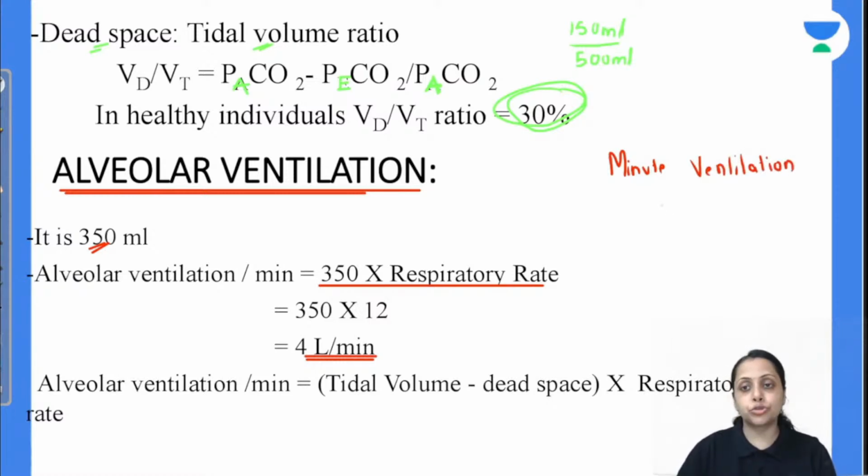Everybody, minute ventilation is our tidal volume into respiratory rate. So it is 6 liter per minute. Whereas if we talk about alveolar ventilation, it is 4 liter per minute only.